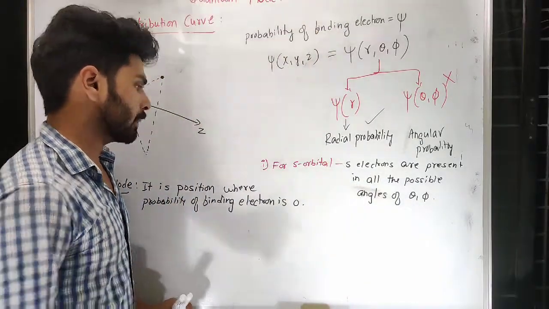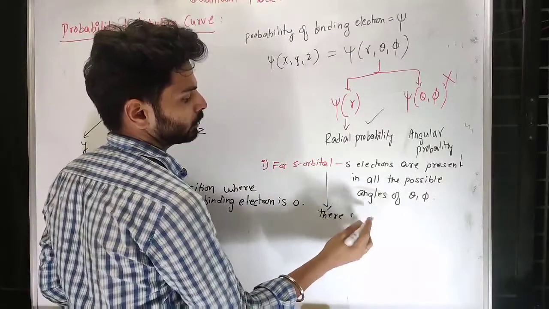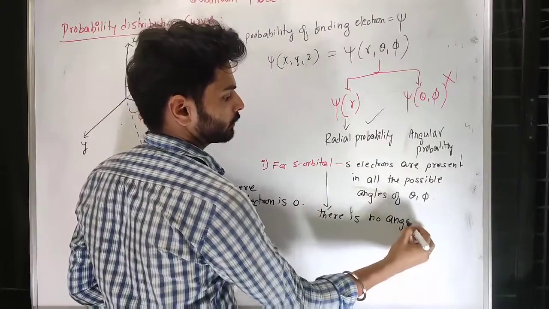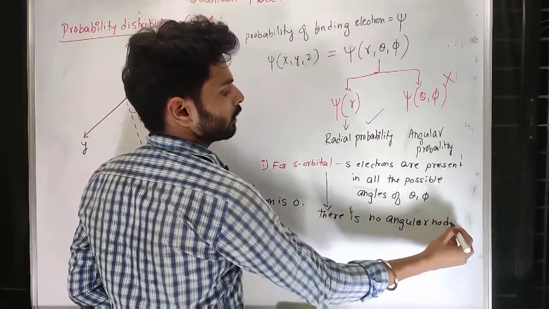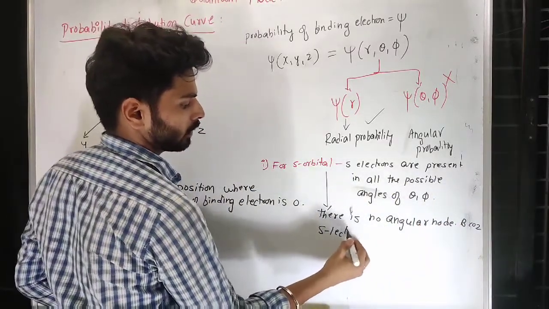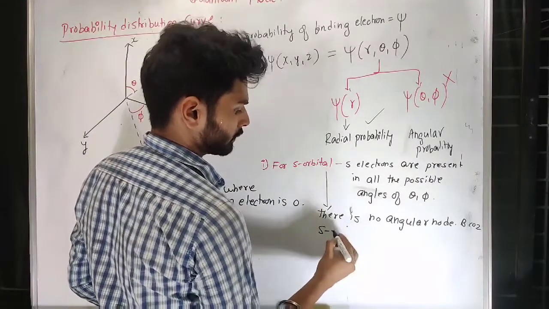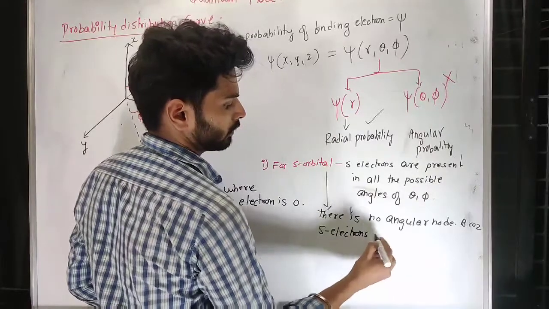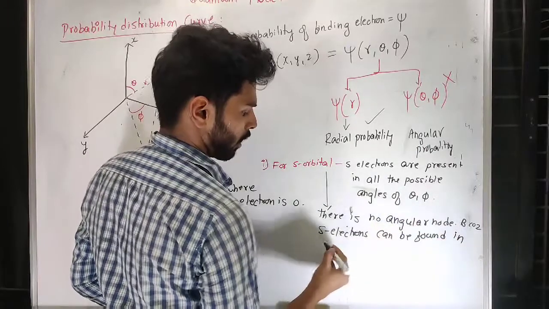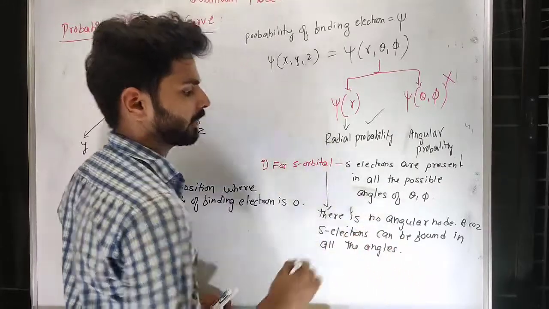So remember, for an s orbital there is no angular node, because s electrons can be found in all the angles of theta and phi.